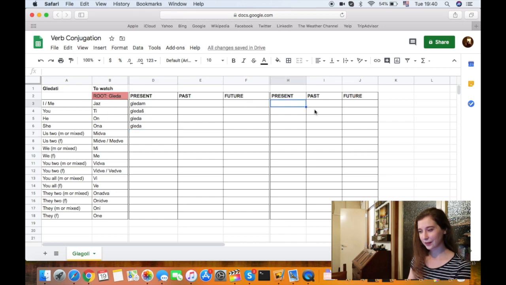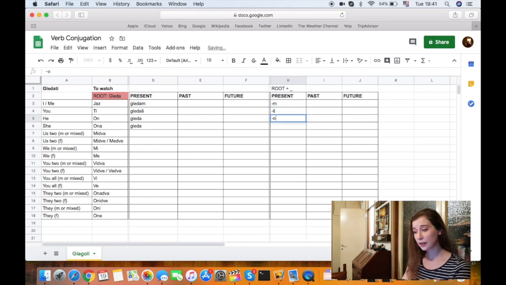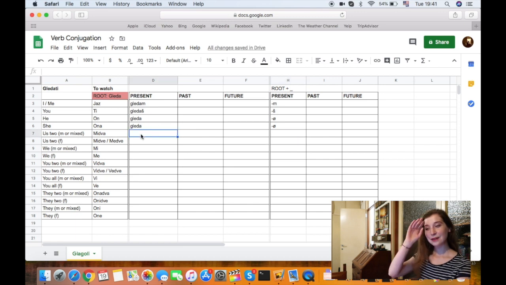First, let's go quickly to our little table, which hopefully will be very useful for you. So what did we do? We have our root, right? So I will just write root plus some ending. So for this one it was jas gledam, so I'm watching. So gledam. Ti gledaš. And then on gleda, this I will just put like this, so nothing's there. It's just the root. And ona gleda. All right, awesome. Then it's mi dva gledava. We will do them 4 by 4. So first 4, 4, and so on.